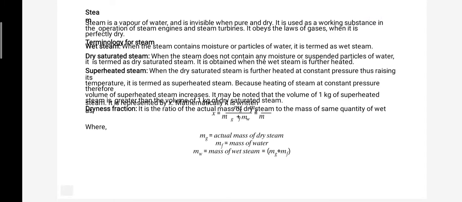Next is state. Superheated steam, dry fraction. The formula of dry fraction is x = mg / (mg + mw), where mg is defined as the actual mass of dry steam.